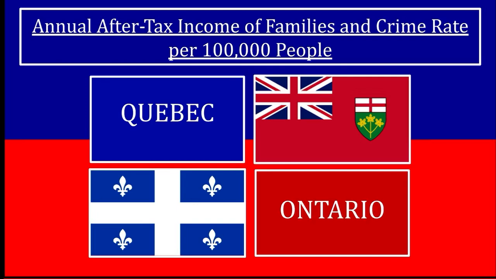So, our topic is annual after-tax income of families compared to the crime rate per 100,000 people. Our two strata are Quebec and Ontario, and what defines an economic family is a household containing two or more people.